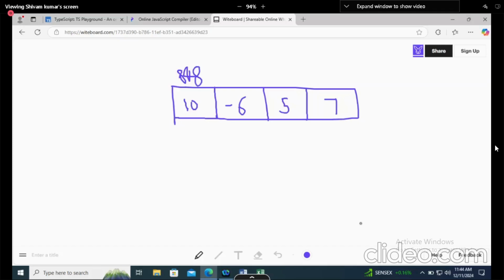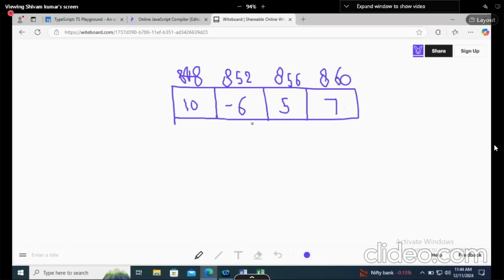If you are from Java or .NET, you know that int takes 4 bytes. So 848, the next address will be 852, right? Sorry, 852, then 856, and then the next one will be 860.